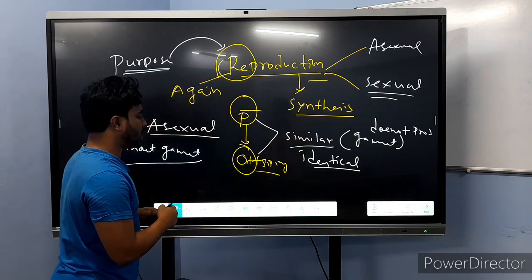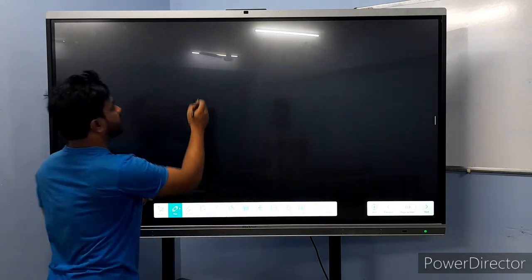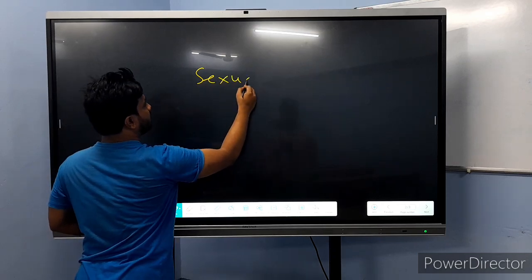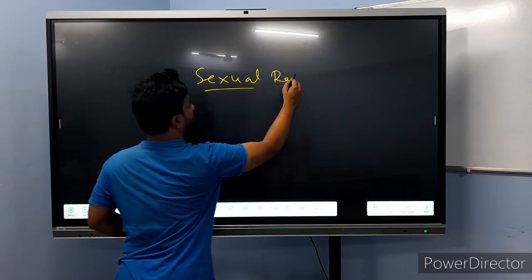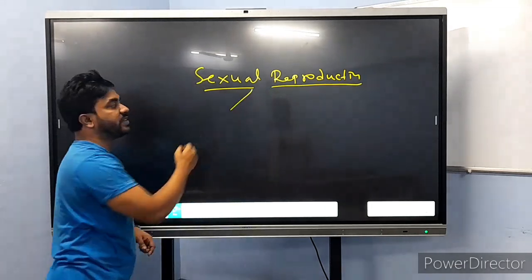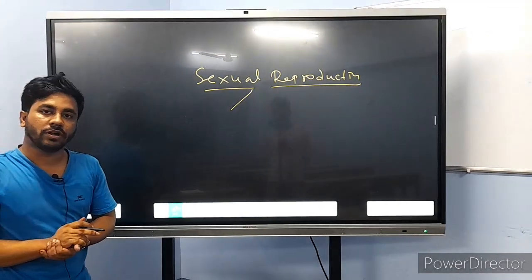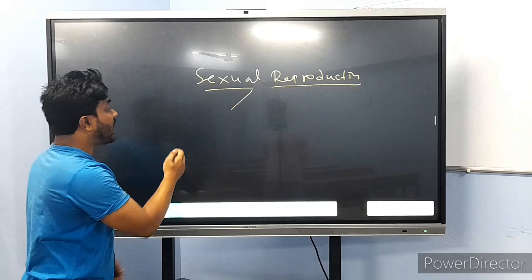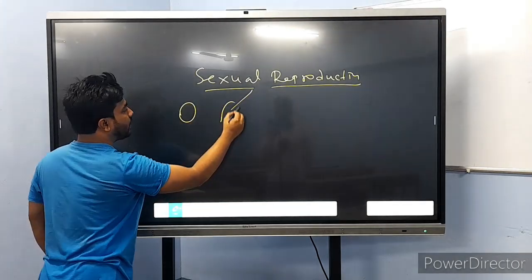Now we go to the next one, sexual reproduction. Sexual reproduction is different from asexual. Why? Because here we use different types of gametes.